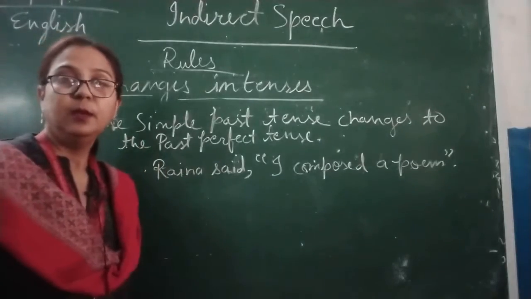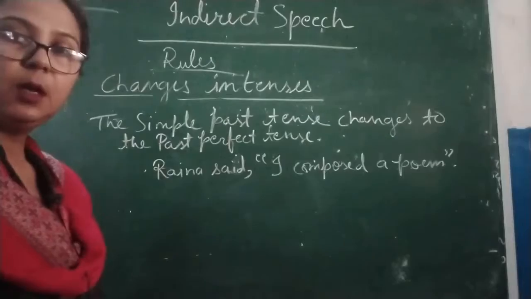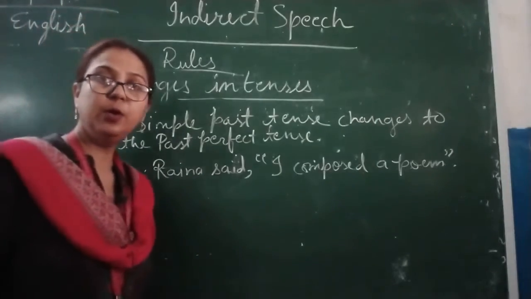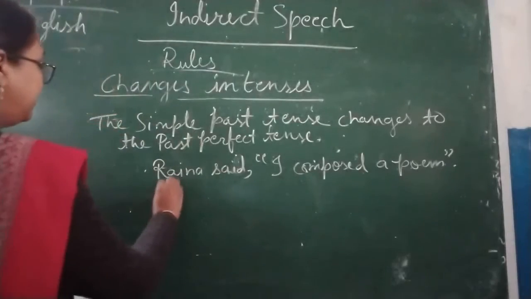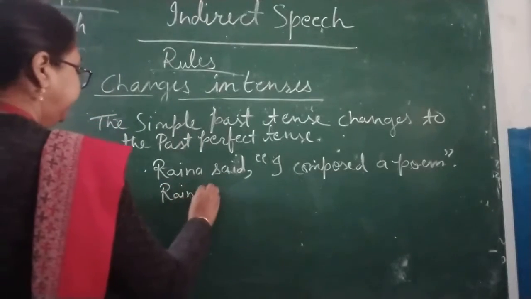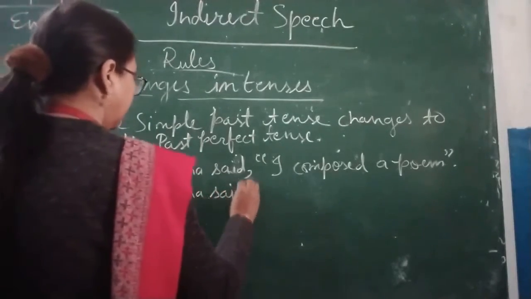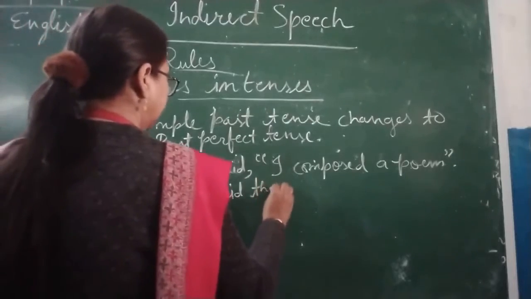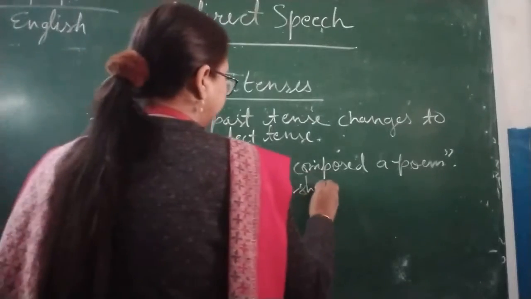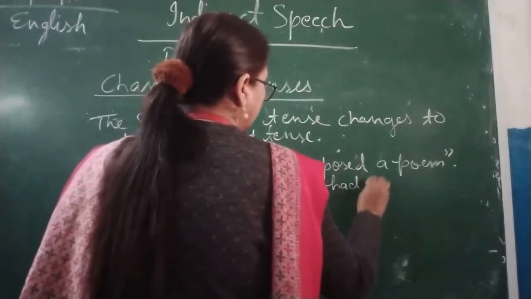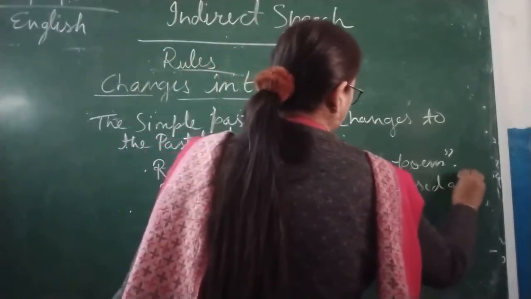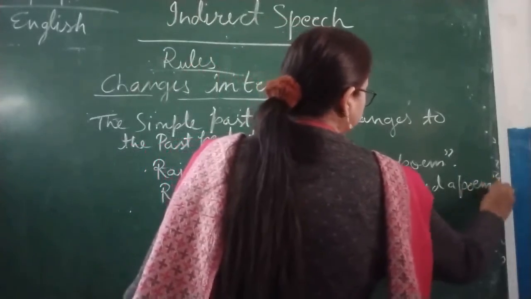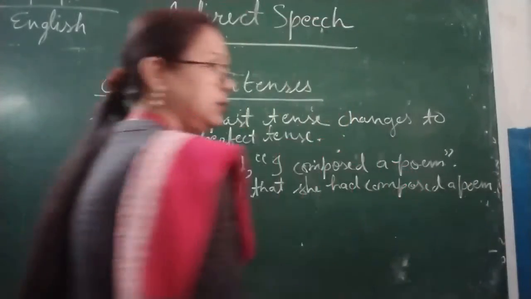So now here we are going to change it into the past perfect tense. So Rena said that she had composed a poem. Okay children, so now I hope it is clear to you.